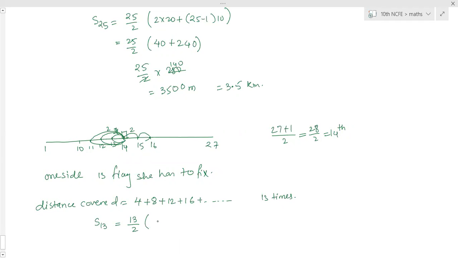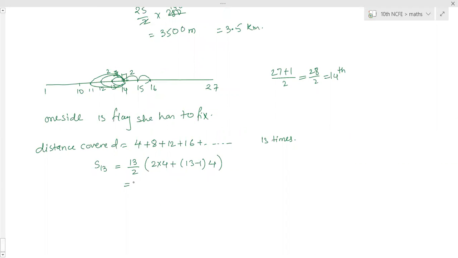S13 is 13 by 2 into 2a, that is 2 into 4, plus 13 minus 1 into the difference 4. 8 minus 4 is 4. This is equal to 13 by 2, 2 into 4, 8, plus 13 minus 1 is 12, 12 times 4 is 48. 56. 13 by 2 into 56, so 13 into 28. This is equal to 13 times 8 is 104, 260, 364 meters.